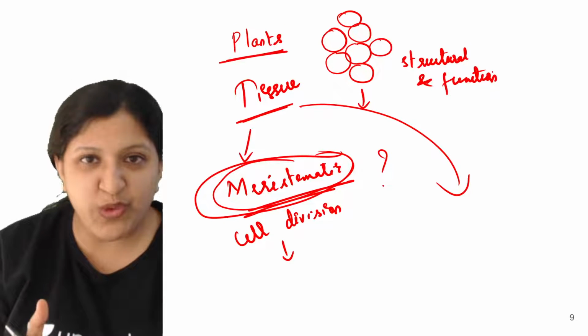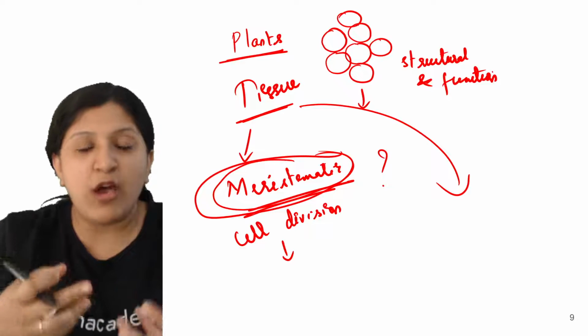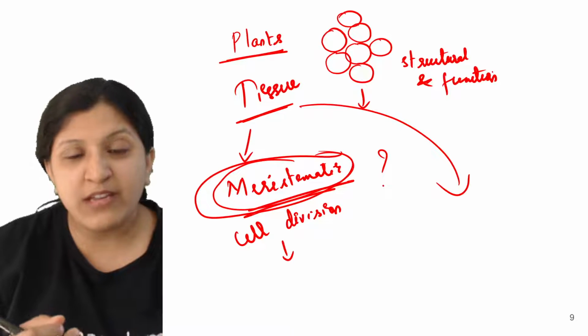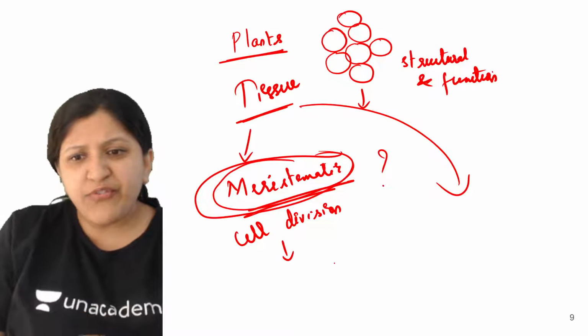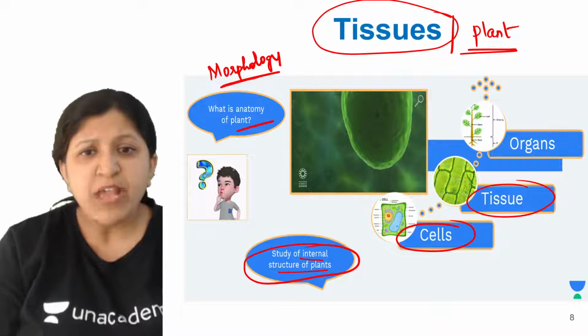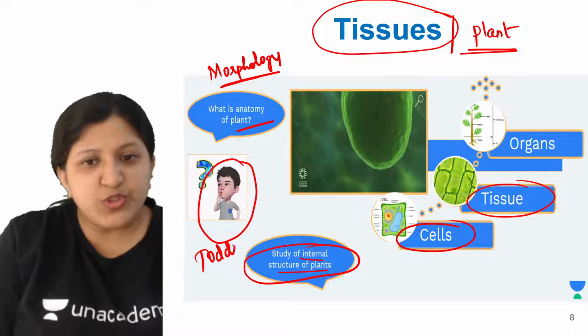So if a tissue is not there, if a cell is not there, how is the cell or organism size going to increase, or the height going to increase? For all that, the cell number has to increase. Now if I take an example of an infant itself, let's say this is a toddler.